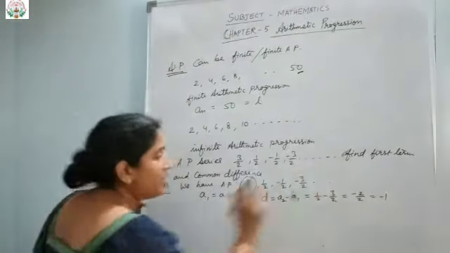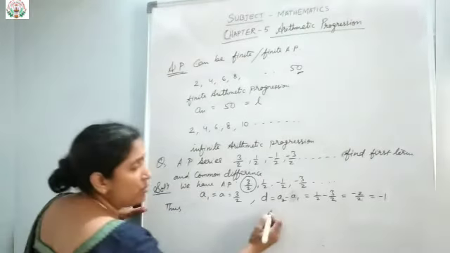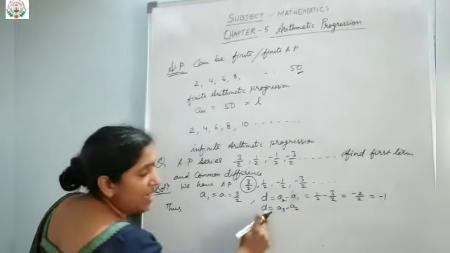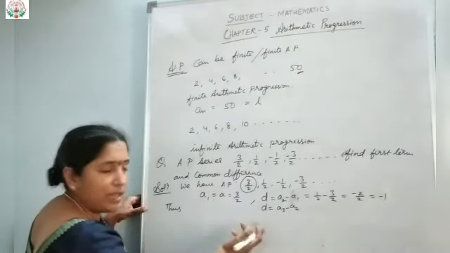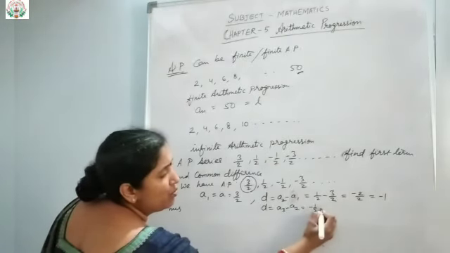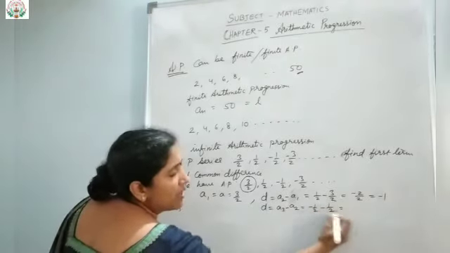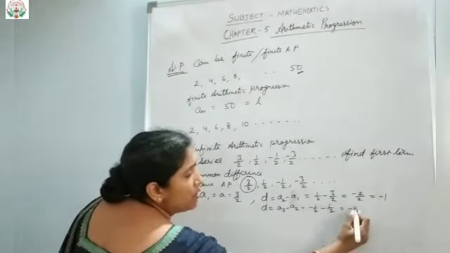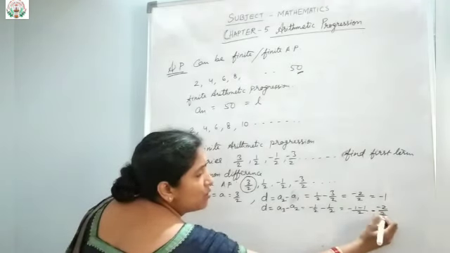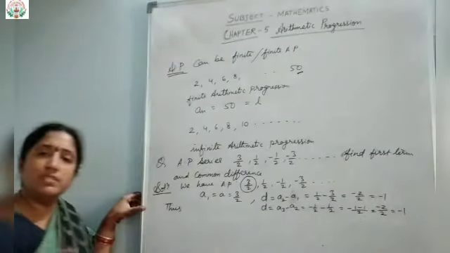What you are supposed to find? The first term. So you can write thus. Again, you can also see D equals A3 minus A2. In that also you must get the D term as the same. So you can check it out. A3 is what? Minus 1 upon 2. Then minus A2, what is A2? This. Take LCM again. So it will be minus 1 upon 2 minus 3 upon 2, which is equal to minus 2 upon 2, which is equal to minus 1. So you can see everywhere the common difference is the same.